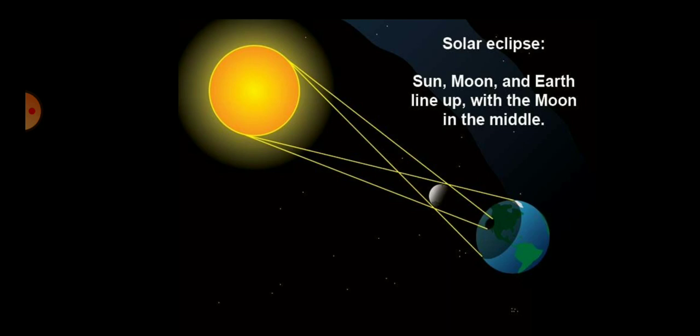That is called solar eclipse. So when the sun, moon and earth line up with the moon in the middle and the moon blocks the light of the sun, that is called solar eclipse.